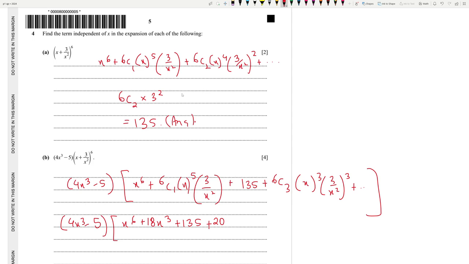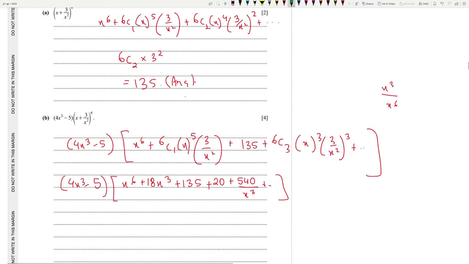This is going to be x cubed by x to the power 6, which is x cubed down below. So 6c3 times 3 cubed is 540. So that is 540 by x cubed, and we don't need any more.